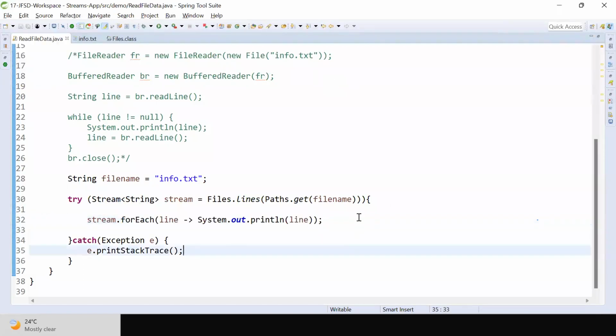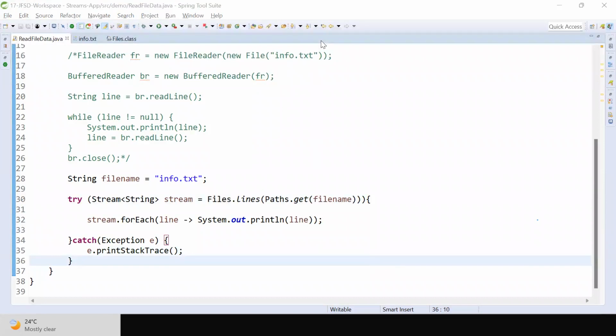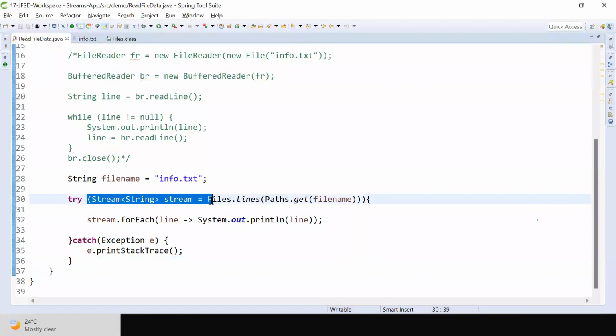Now you understand what is the new change that happened in the Files class in the 1.8 version? The lines method got added. What is the purpose of the lines method? What is the advantage of going for the lines method? It will read all the content from the file at once. It will give you the complete file data in a single shot as a stream.